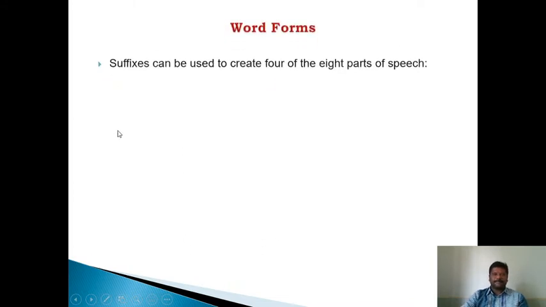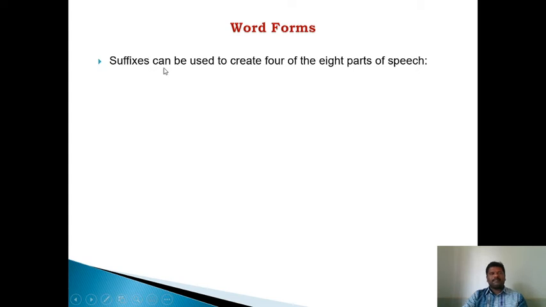Word forms. Suffixes can be used to create 4 of the 8 parts of speech. When we add a suffix, what is a suffix? We have suffixes and prefixes. A group of letters which is added at the end of a word is known as a suffix.